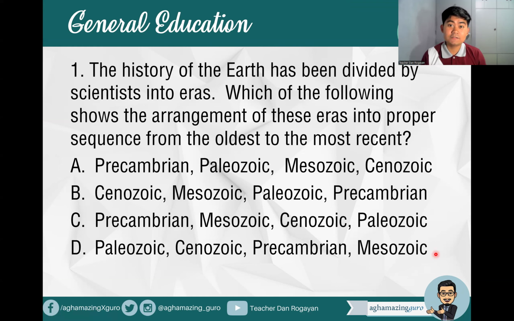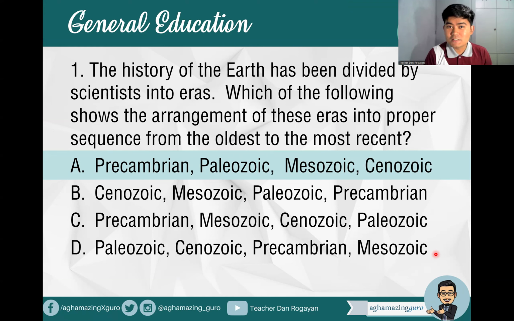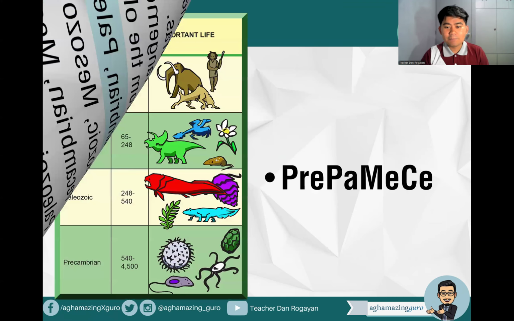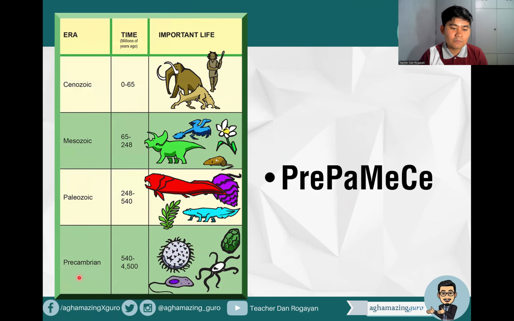We're talking about here the eras in our geologic time scale. So that is letter, what's your answer, future top notchers? That's correct. Precambrian, Paleozoic, Mesozoic, Cenozoic. Our mnemonic there would be Prepamese. So Prepamese is actually our eras here from oldest to most recent. That's Precambrian, Paleozoic, Mesozoic, Cenozoic. Right now, at present, we are now at the Cenozoic era. So this is the present day. So that's an arrangement-based question.